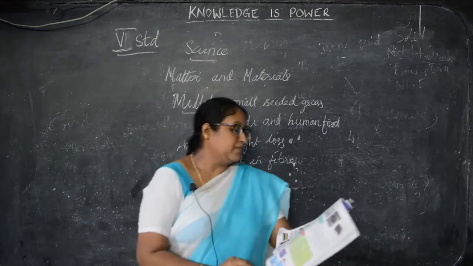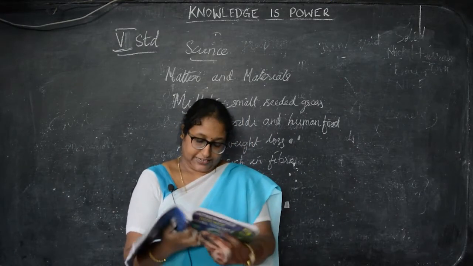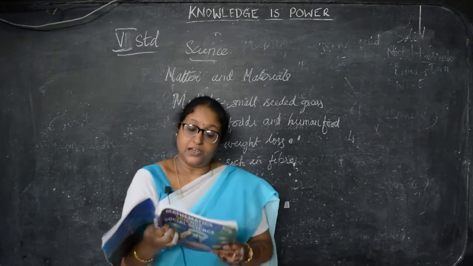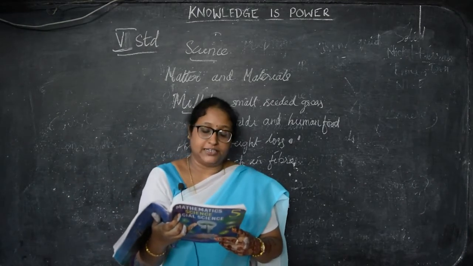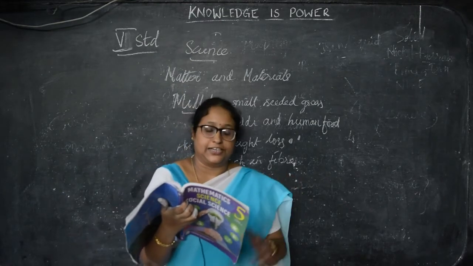Then some of the millet products are sorghum, foxtail millet, finger millet, then pearl millet, barnyard millet, kodo millet and the little millet. So these are some of the millet products that we can see.